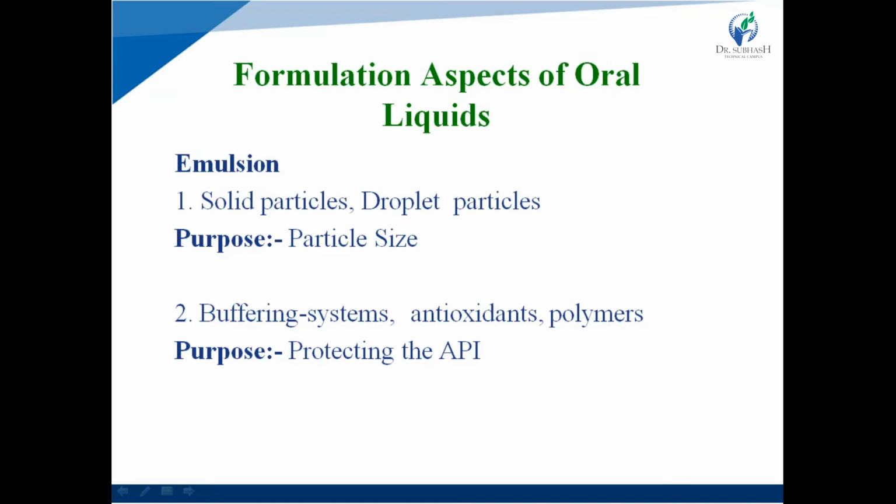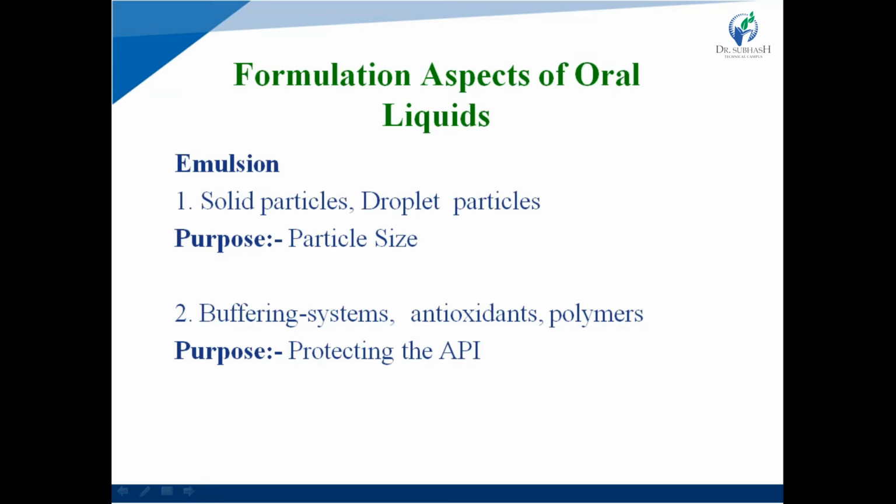Another parameter is screens, like pump and filling equipment. Next parameters are phase volumes, phase viscosities, and phase densities during emulsion preparation. So all are the parameters that affect the emulsion during emulsion preparation.